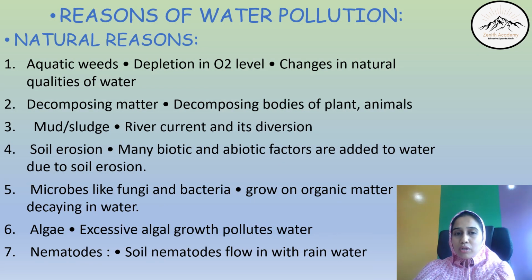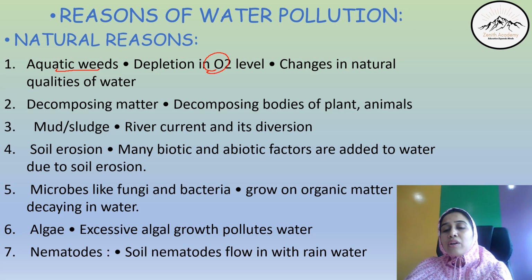Reasons for water pollution. First one is, of course, as we saw in air pollution, natural reasons. What can they be? Natural reasons like aquatic weeds: with excessive growth of weeds there is depletion in O2 level and changes in natural qualities of water. Next is decomposing matter. Although natural, if decomposed matter of plants and animals is in the water, then that water does not remain potable for human beings.